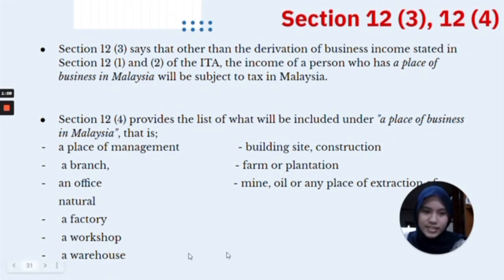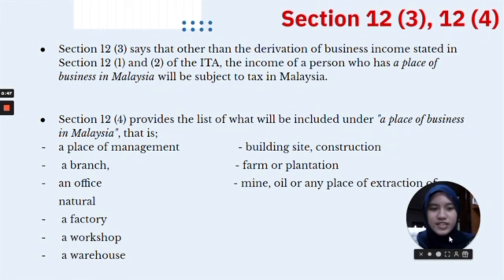So this is the example of a place of business that is subjected to tax in Malaysia. We can see firstly a place of management, a branch, an office, factory, workshop, warehouse, building site, construction, farm or plantation, mine, oil, or any place of extraction of oil.